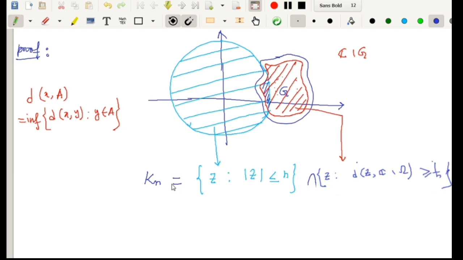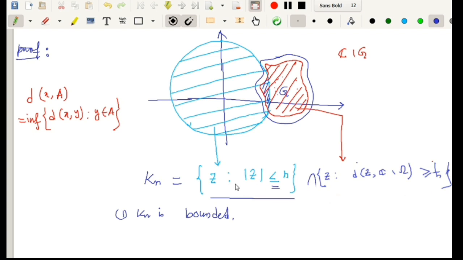First observation: this set is a bounded set. Since Kn is a subset of the closed disk, obviously Kn is bounded. Again, you see that this set is a closed set, and obviously this set is also a closed set.